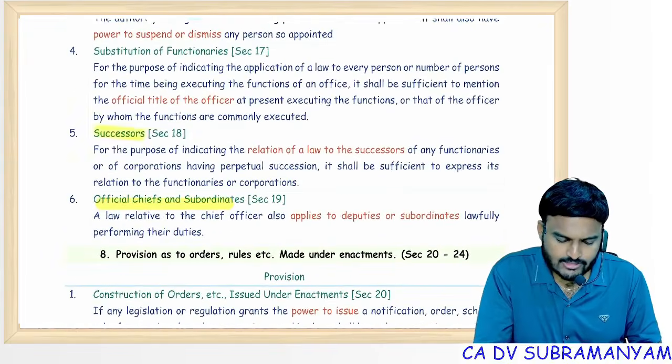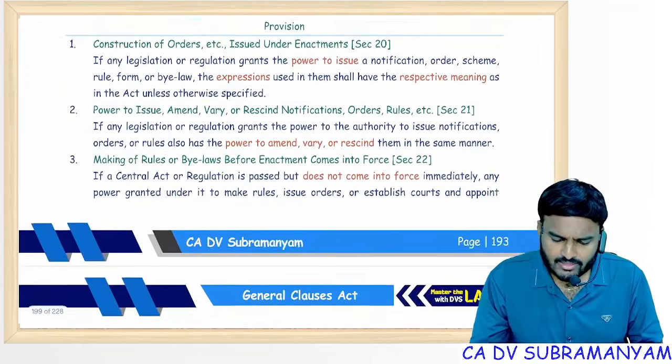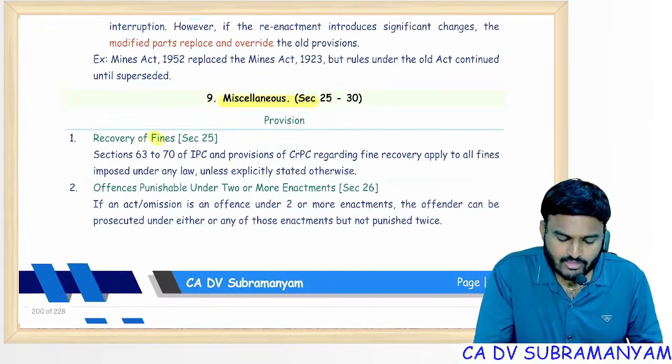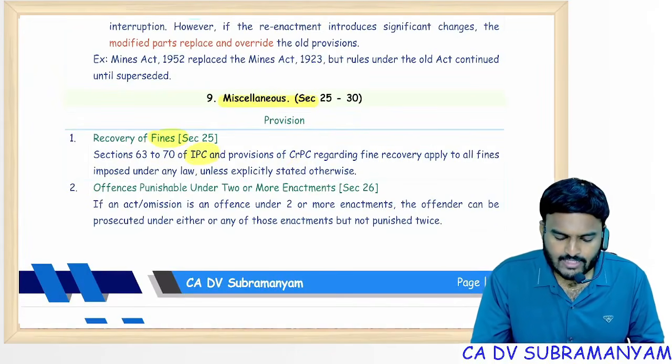Officials, chiefs, subordinates: simple chapter only, so don't take choice of this chapter. Enactments 22, 24 also I covered. Miscellaneous part also covered. Recovery of fines, for that go with IPC. IPC and provisions of CrPC will apply for recovery of the fines.